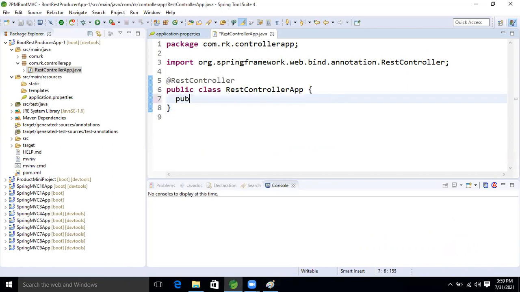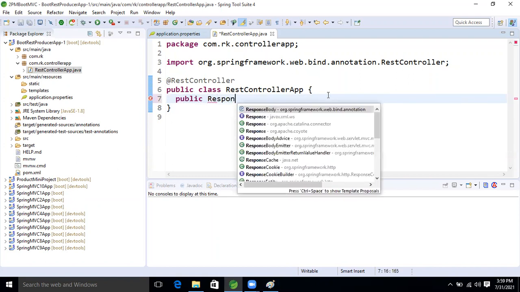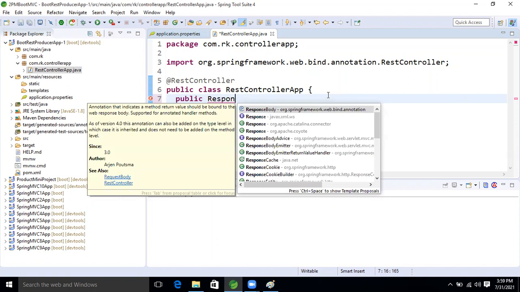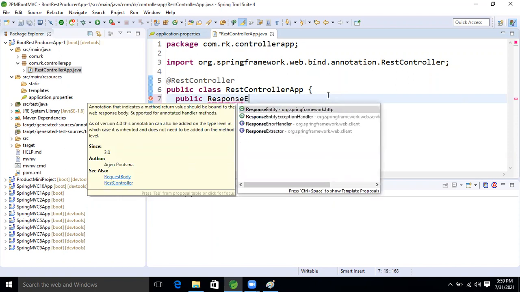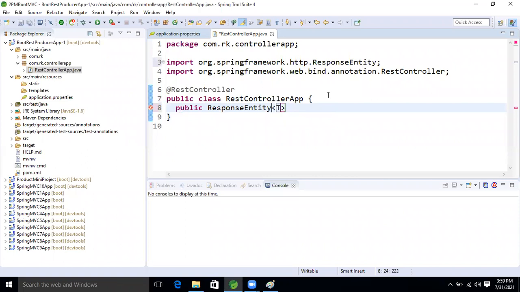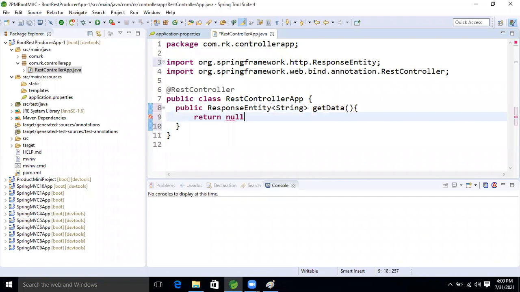I'm going to create one method now, guys. Public ResponseEntity, and in the ResponseEntity I'm taking the generic type as String. The method name is getData. Return just null, I'm returning, guys.